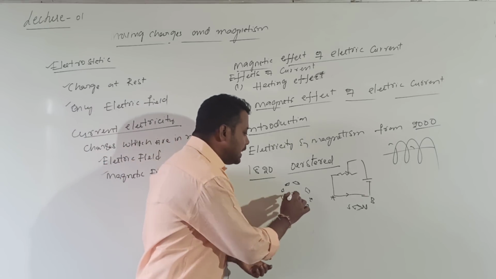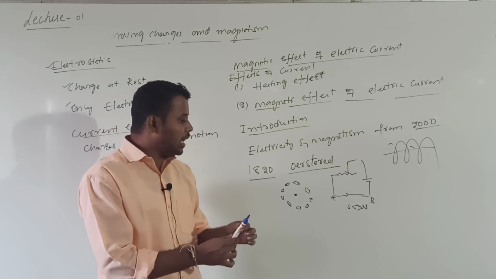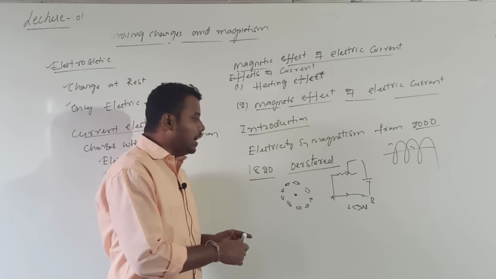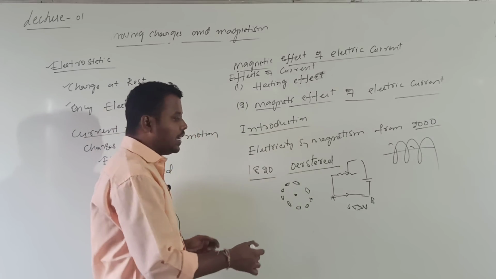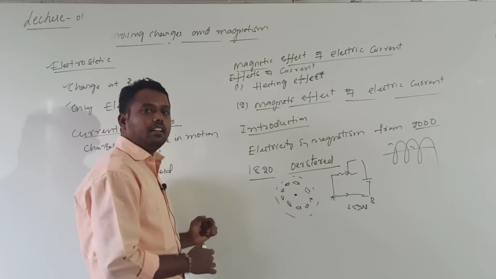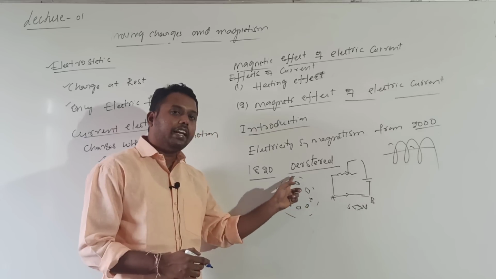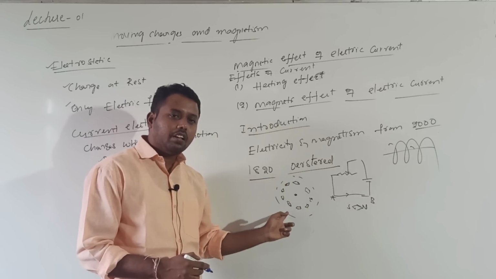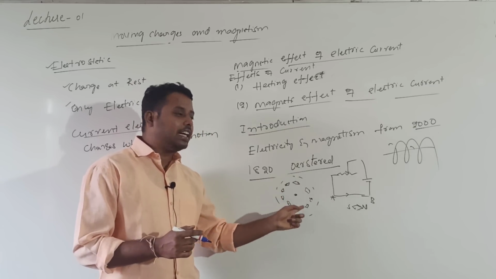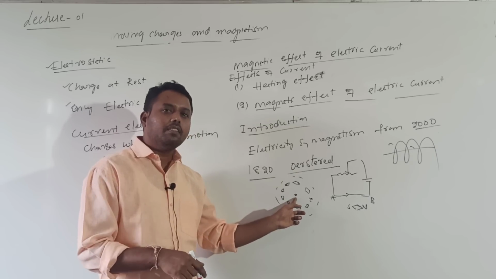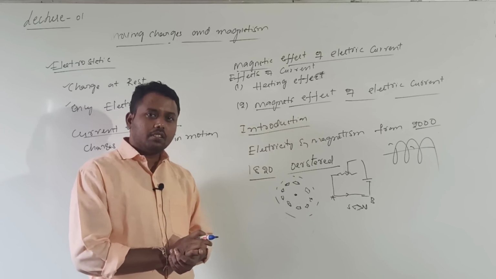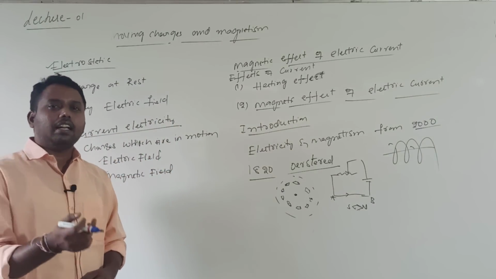If I consider the conductor perpendicular to the plane, passing out of the paper, and around this conductor I draw concentric circles by taking the conductor as the center, the needle aligns in a direction tangential to these concentric circles. The circle's center will be the current carrying conductor and the plane of the circle is perpendicular to the conductor.